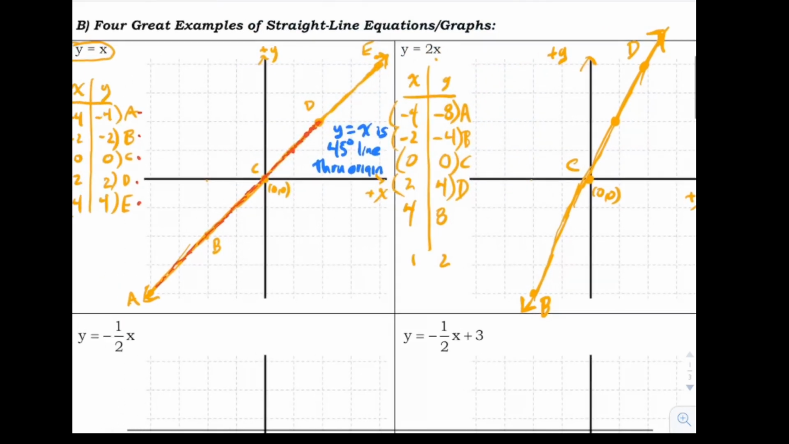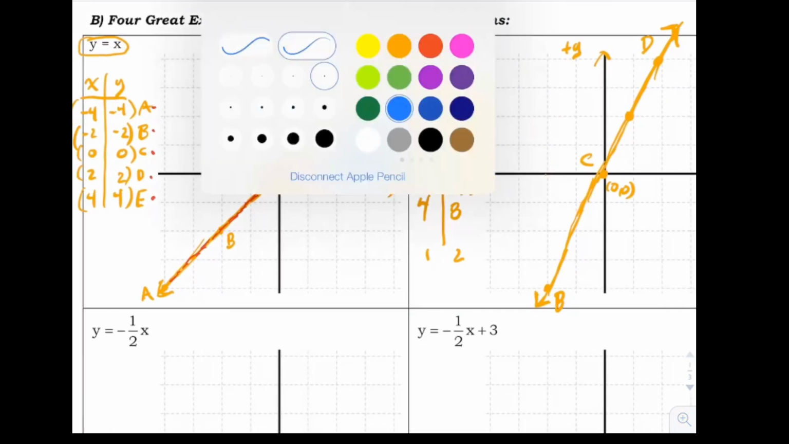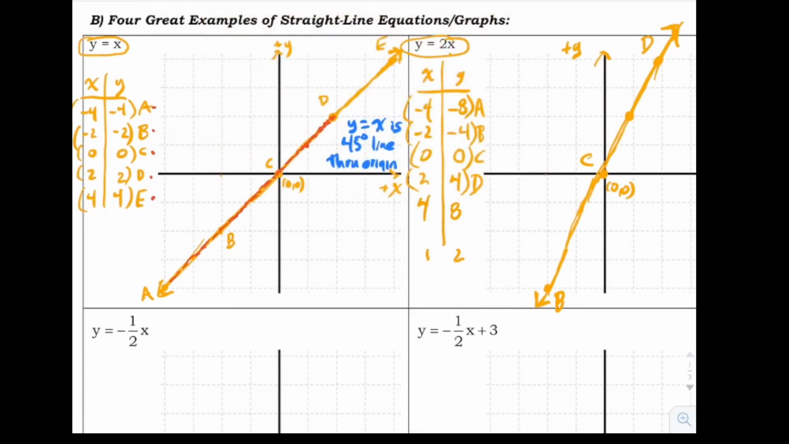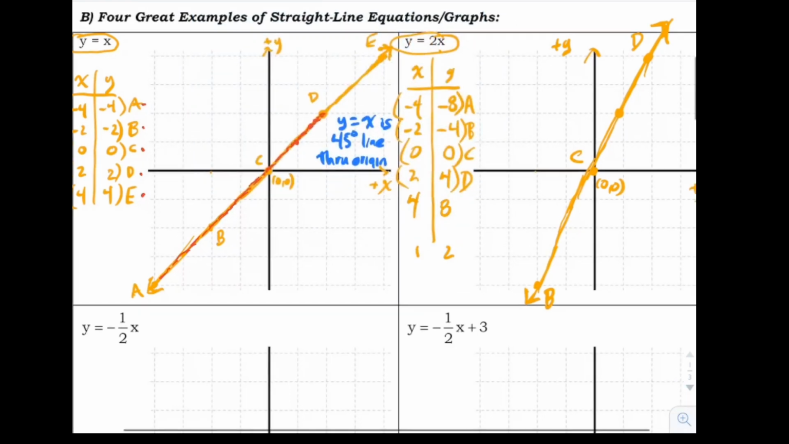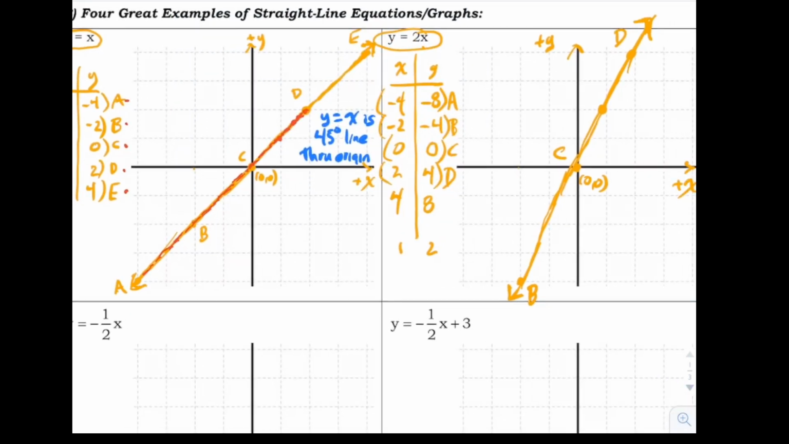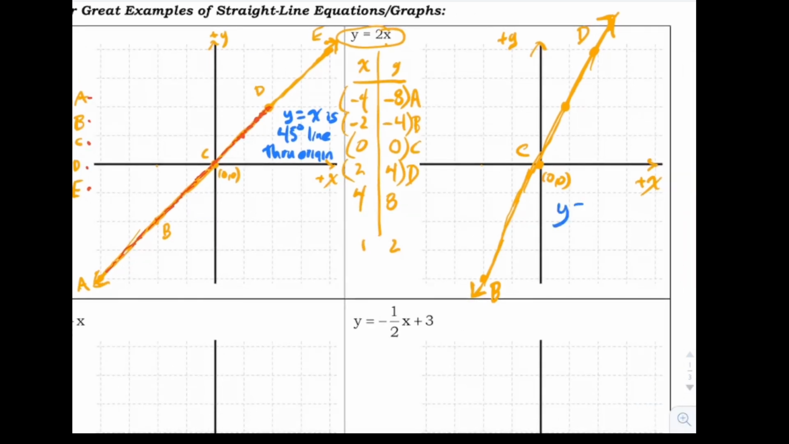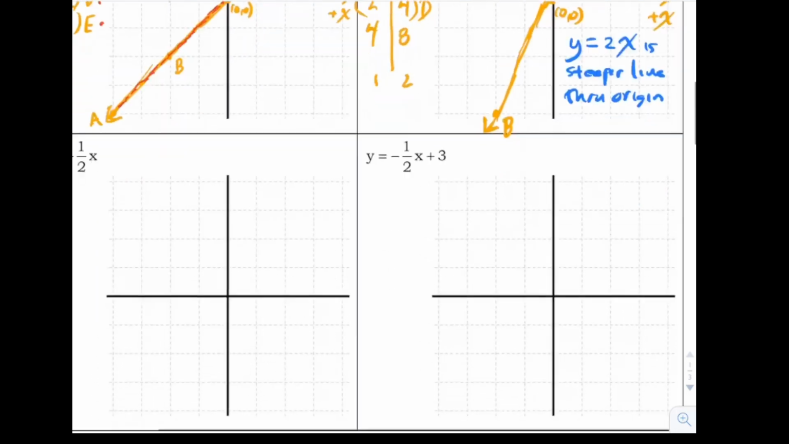Question now. We've done 2 lines. We did y equals x, and now we did y equals 2x. What's the difference between these 2 lines? Well, they both go through the origin, but this one is steeper, right? Steeper line. It still goes through the origin, the point 0, 0, but it's steeper. Okay, that's cool. Let's try another one.